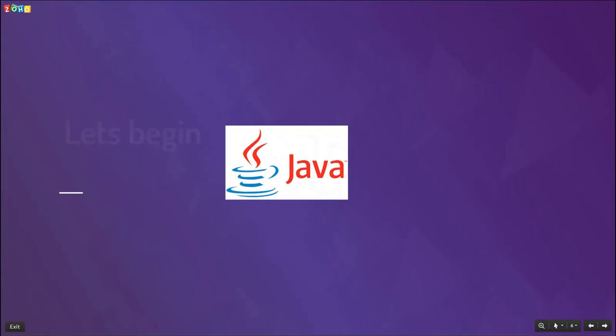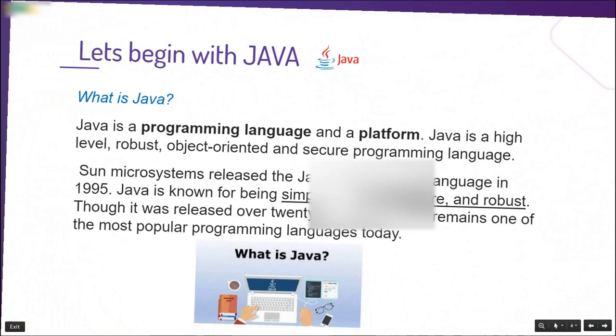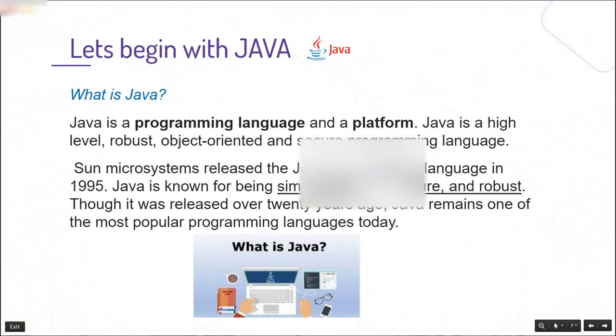Okay, do you know what Java is? The definition of Java is like this. Java is a programming language and a platform. Java is a high-level, robust, object-oriented, and secure programming language. We will discuss these features in future chapters.